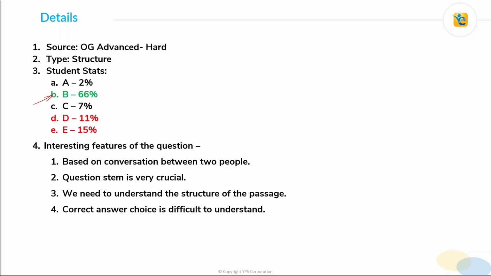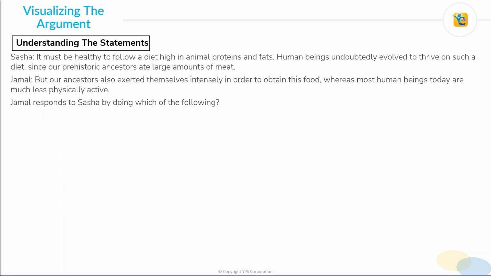Right. Now, as we can see from the stats, choice D and choice E also play a crucial role in making this question difficult. These two choices provide you incorrect information, but the language used is very simple and very relatable, and hence many students fall into the trap of these two answer choices. So let's get to the question and see how we can identify these issues.